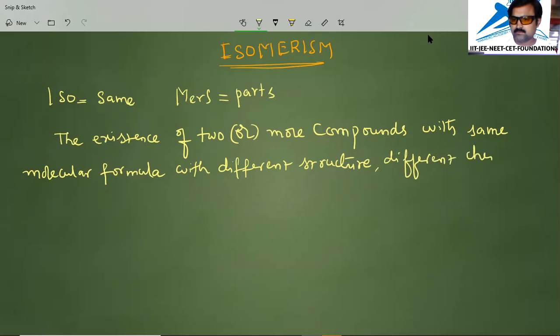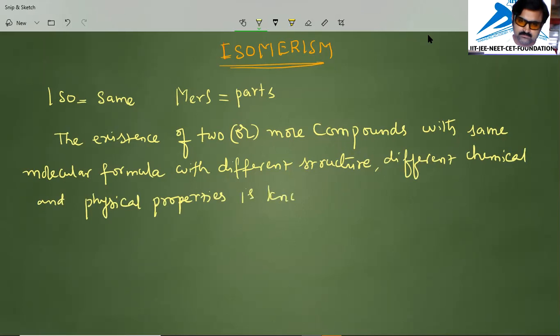This is known as isomerism. So once again, I am repeating the definition: the existence of two or more compounds with the same molecular formula with a different structure and different chemical and physical properties is known as isomerism.